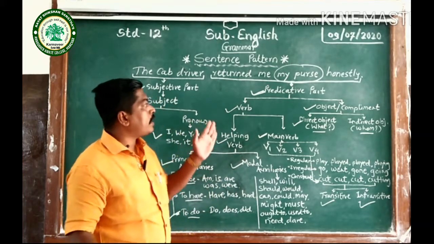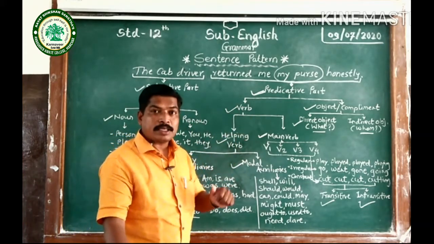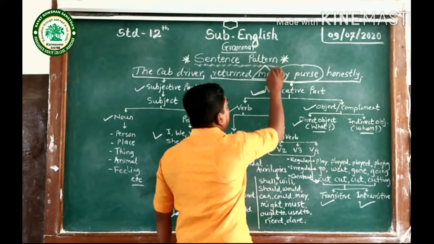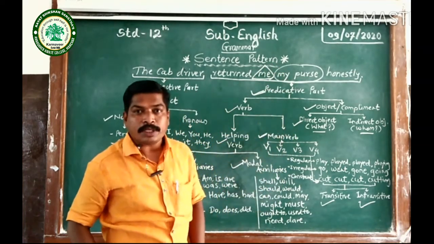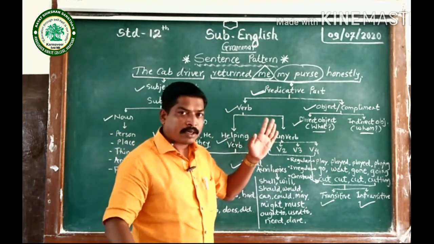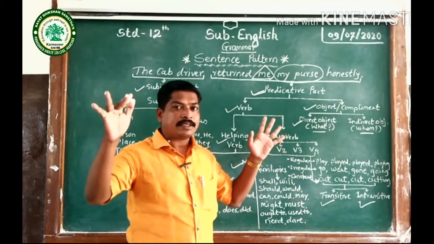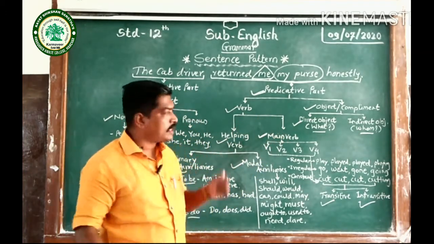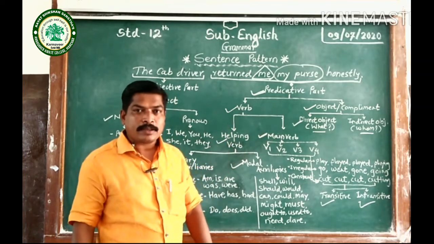I will get the answer, me. So this me is the indirect object. And complement: after the object, you can lengthen the sentence. That long part of the sentence is the complement of the sentence.